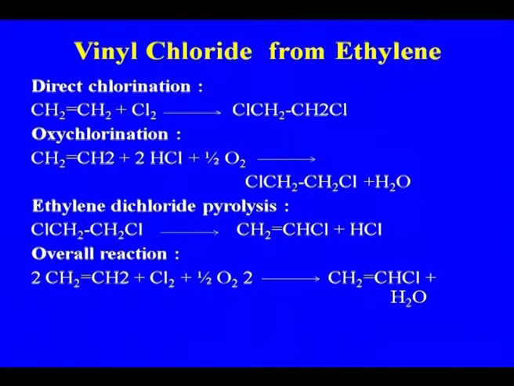So, the final stage in the case of vinyl chloride, from whichever route you are getting the ethylene dichloride, is the cracking of the ethylene dichloride to vinyl chloride.